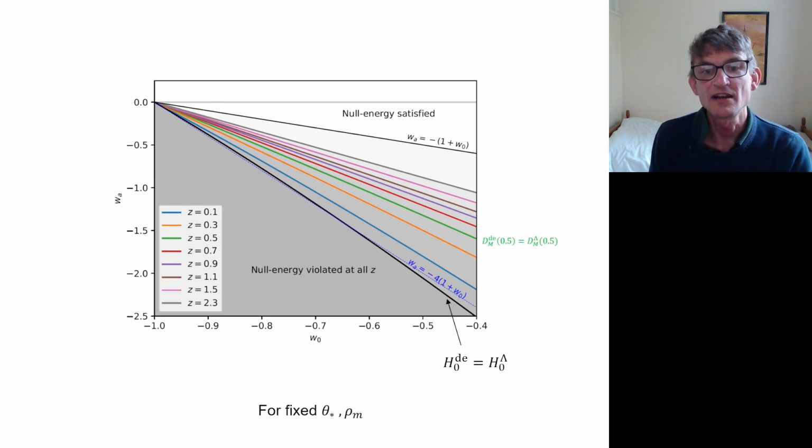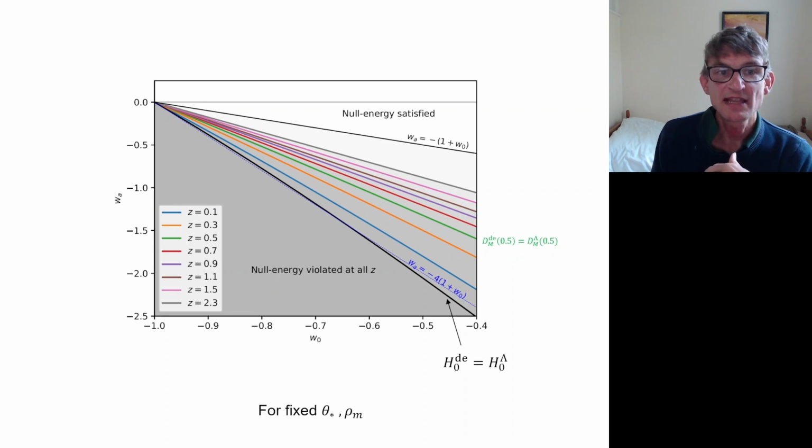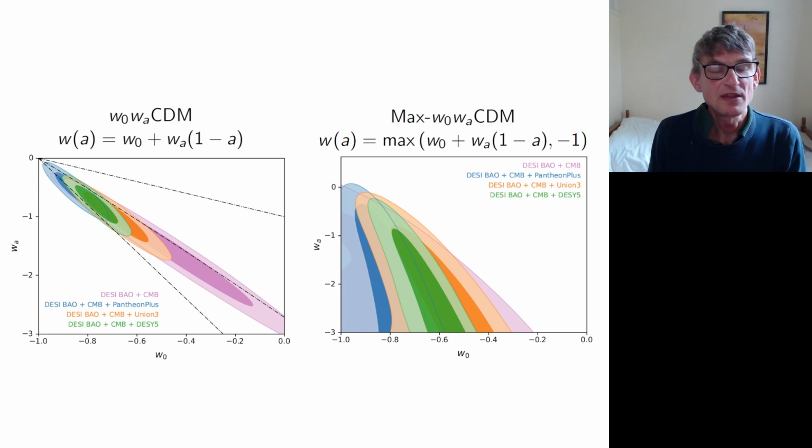And as you go up to these higher lines, you become consistent at some redshifts, and eventually at the top here, you become consistent with the null energy condition at all redshifts. But the message from this is that if you have contours that lie on this plane, say below this green line, then the predictions of all the models below that green line at redshift 0.5 have predictions for D_M, the angular diameter distance, that are inconsistent with the null energy condition. So there's no consistent interpretation of DESI data at redshift 0.5 that satisfies the null energy condition and gives you contours below that line. On the left here, I've shown the contours basically the same as derived by the DESI team for Planck early ΛCDM plus the DESI data.